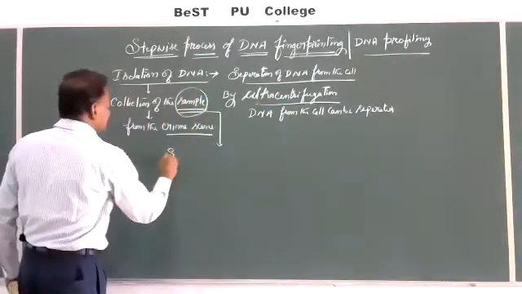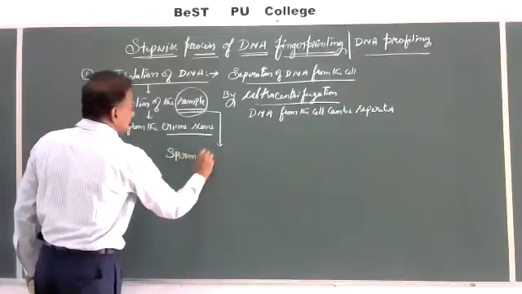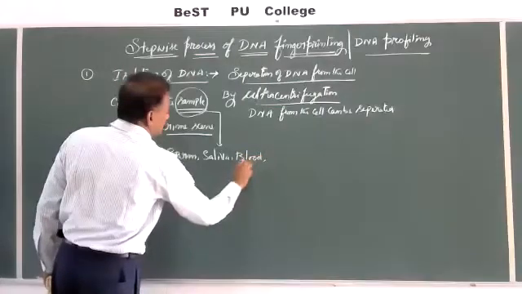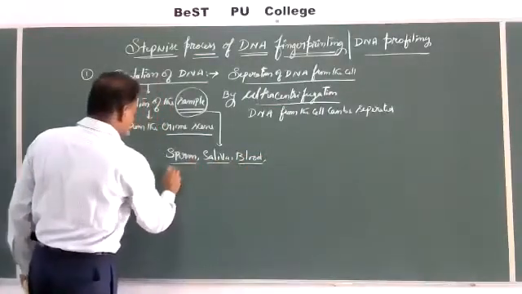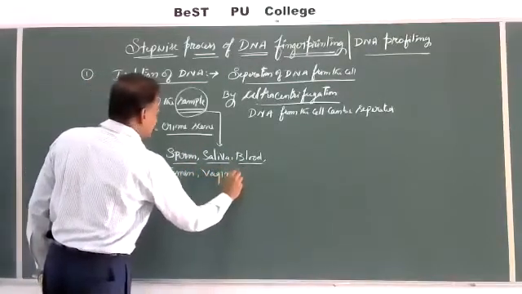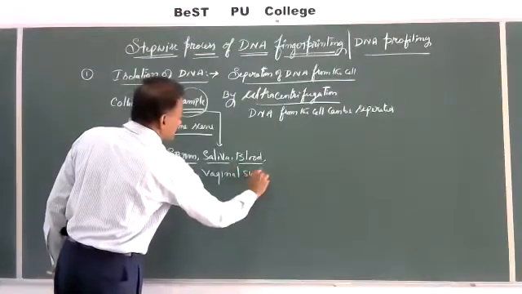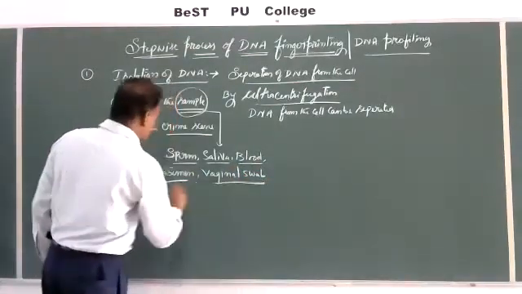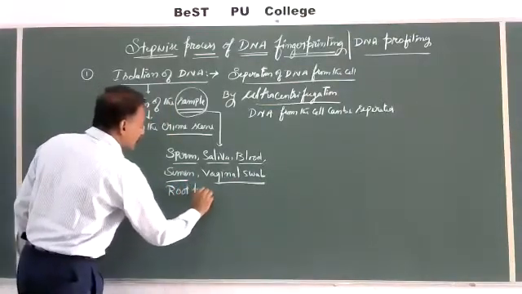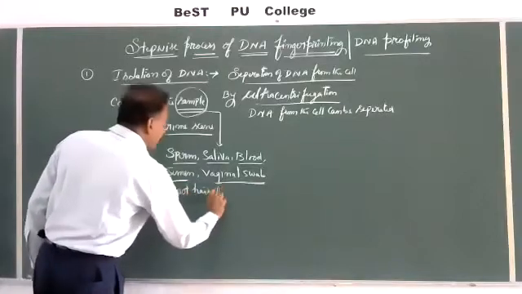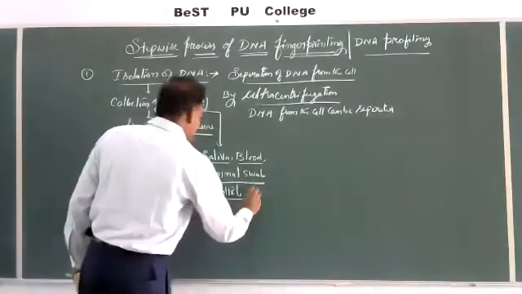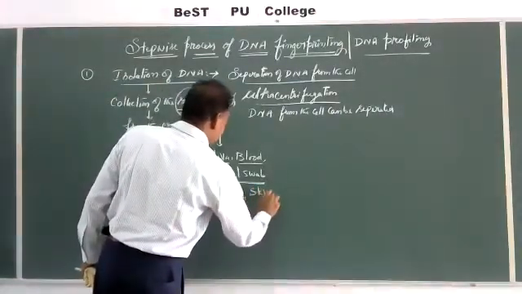Here collection of the sample includes sperm, saliva, blood, semen, vaginal swab, root of the hair, which is called the follicle of the hair, any skin.